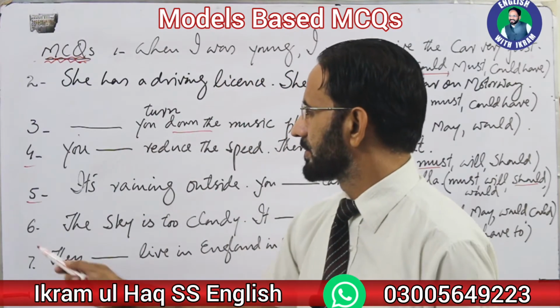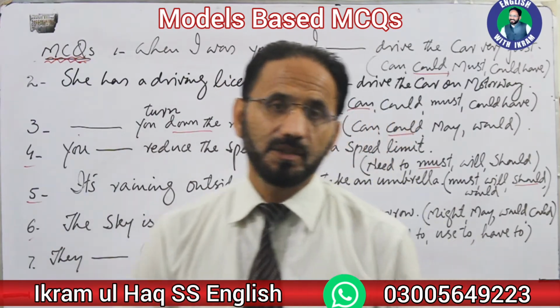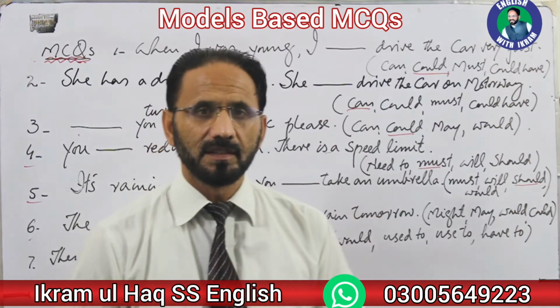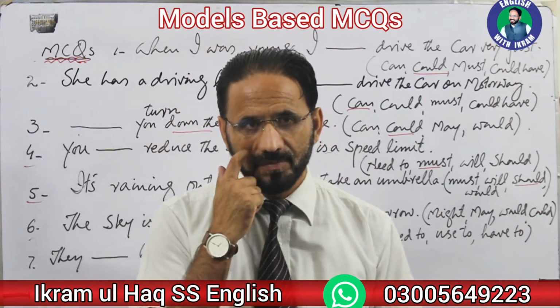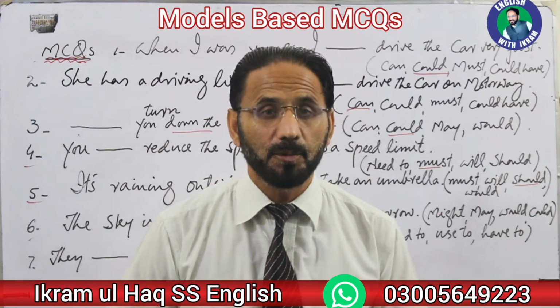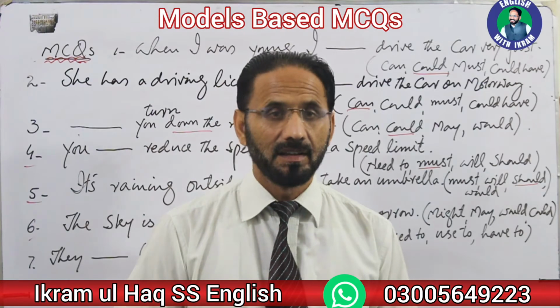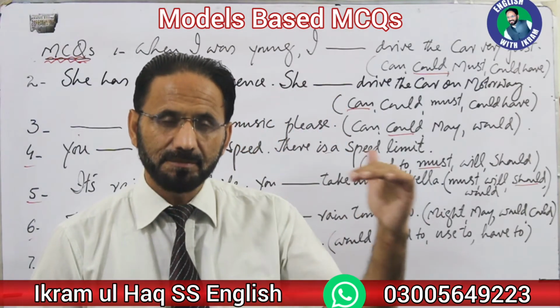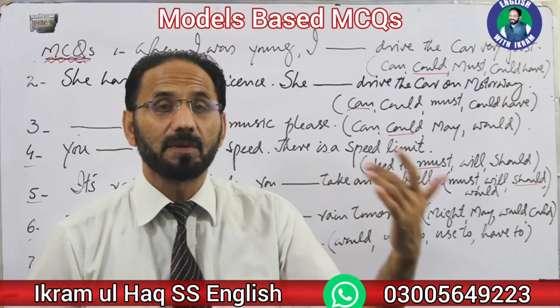Number 6. The sky is too cloudy. It's dash rain tomorrow. Now what do you think? What is this? जब हम कल की बात करते हैं, कल के बारे में कुछ कहते हैं, that is a prediction, prophecy, prediction. We are here making a prediction. We are predicting something. हम पेश गोई कर रहे हैं, फ्यूचर के बारे में बात कर रहे हैं.